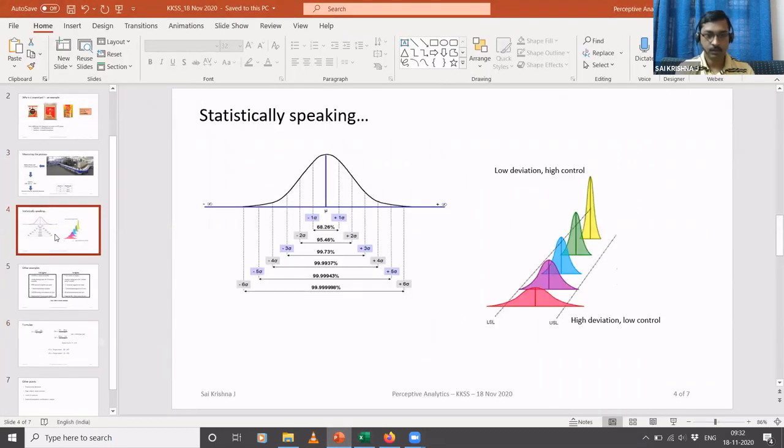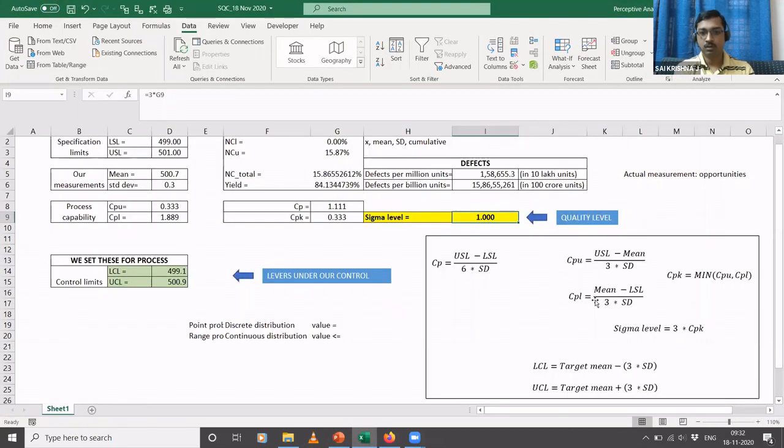So you have 2 sigma, 3 sigma, whatever. How do you calculate the sigma level of a process? You use these formulas and get to the sigma level. Right now your process has a mean of 500.7 grams and a standard deviation of 0.3 grams, so you are at a 1 sigma level. This is the current level of quality of the process.